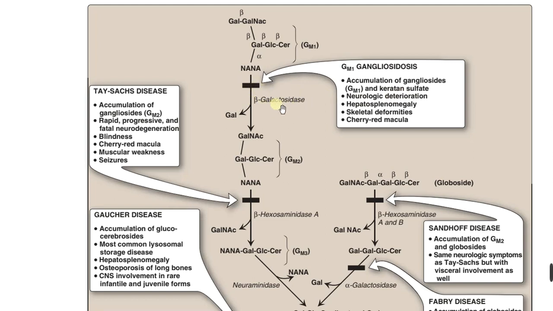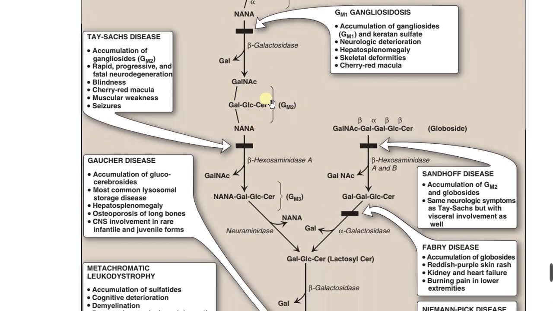If the beta galactosidase is present, automatically this one is degraded, the galactose is removed, and if the galactose is removed, automatically, okay, the GM2 will be formed.